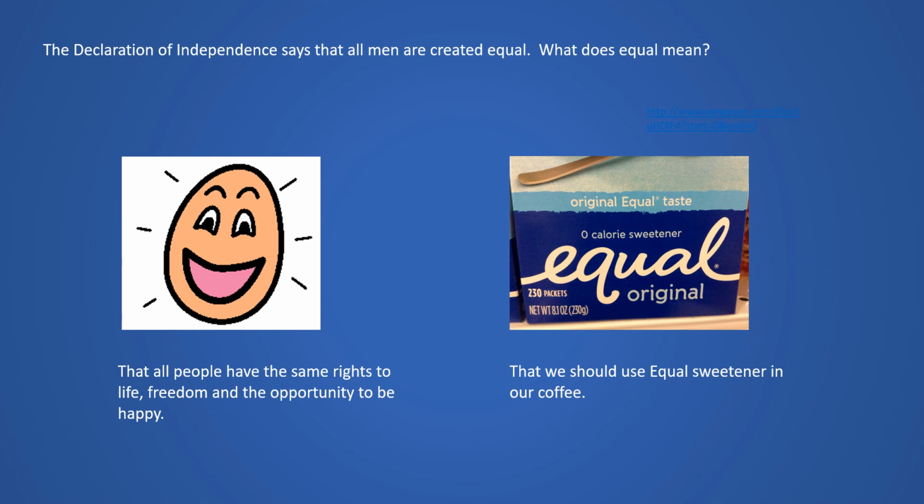Well, let's find out the answer here. The answer is, when they're talking about equal in the Declaration of Independence, equal means that all people have the same rights to life, freedom, and the opportunity to be happy. So you have that right, and I have that right. All your family does, and friends. And that's part of the Declaration of Independence.